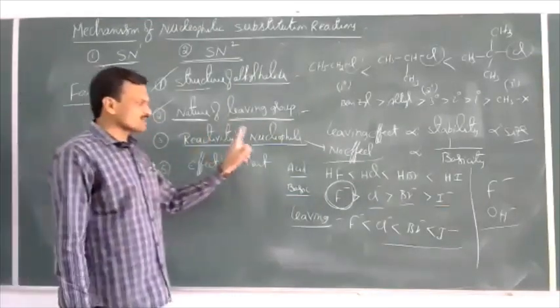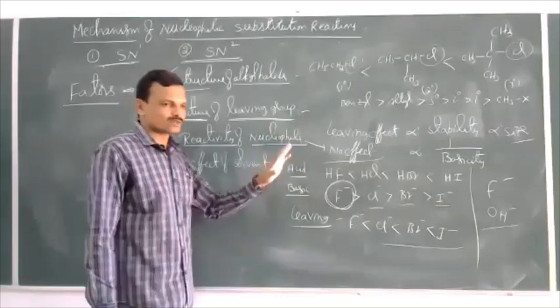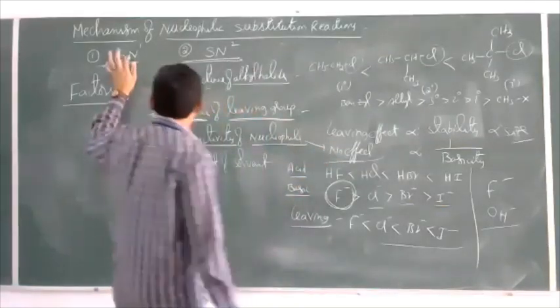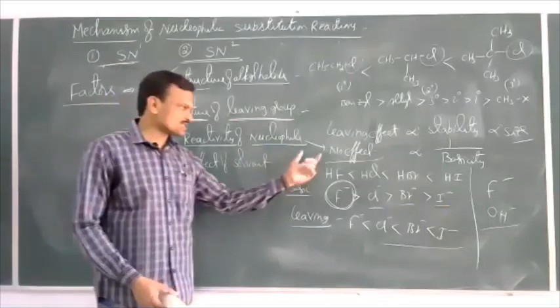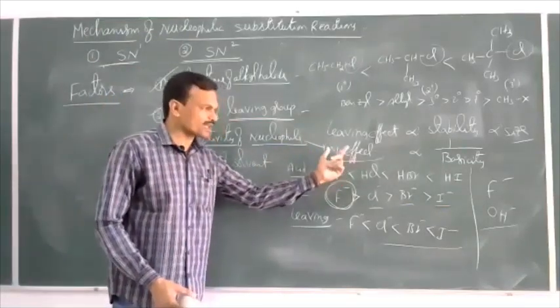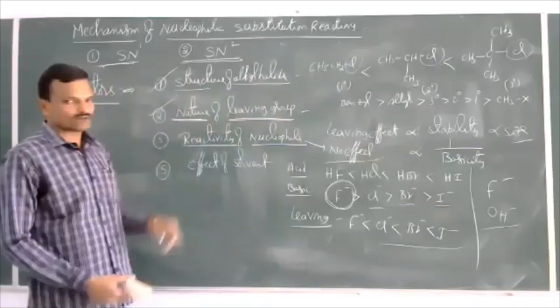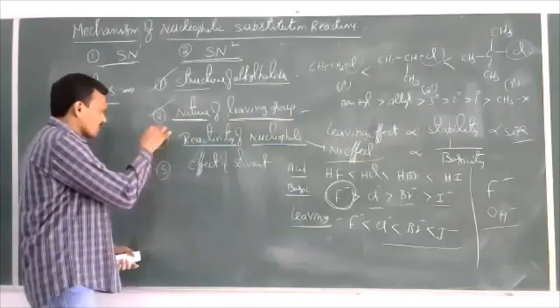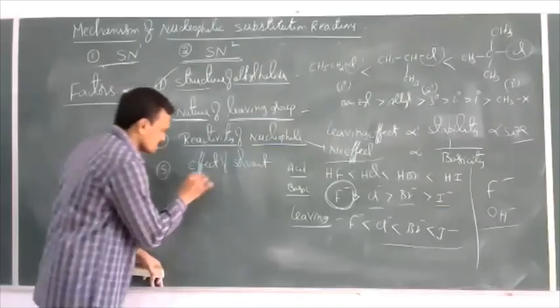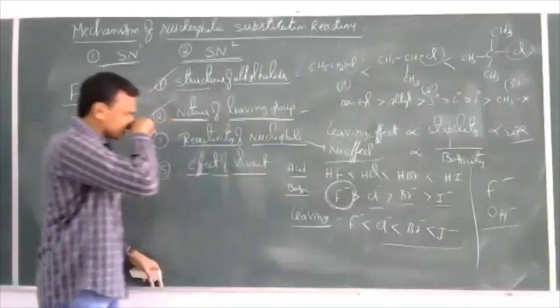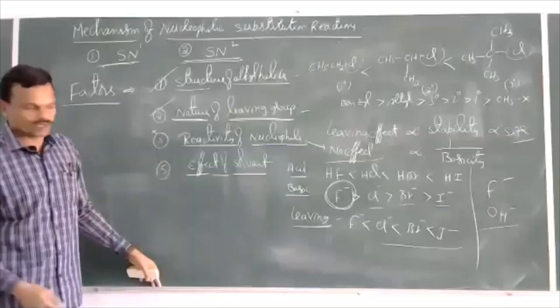So the concentration of nucleophile has no effect on the reactivity in the SN1 mechanism. No need for strong nucleophiles. Any nucleophile can take part in this reaction after formation of the carbocation. This means the rate of reaction does not depend on the concentration of nucleophile.